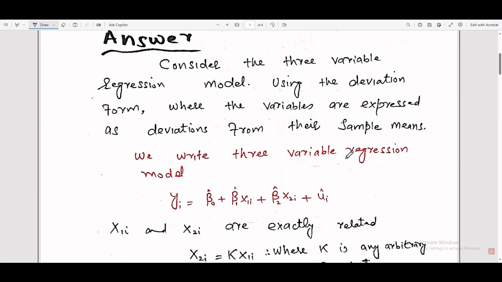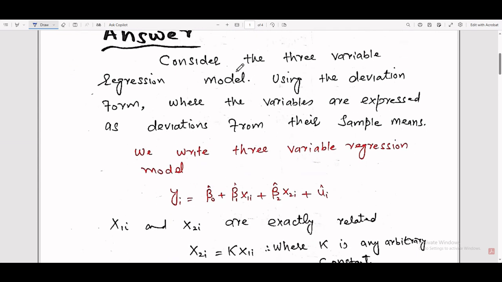Answer. Consider the three variables in the regression model, using deviation form, where the variables are expressed in deviations. So we write the three variable regression model: Yi, the dependent variable, equals beta naught, the intercept, plus beta 1 x1, the first independent variable, plus beta 2 x2, where beta 2 is the slope coefficient and x2 is the second independent variable, plus ui, the error term.